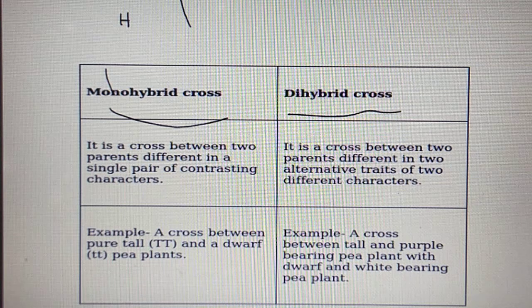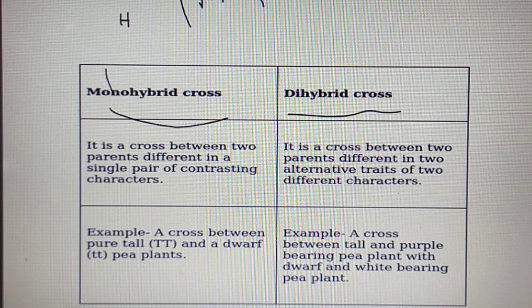So 2 parents are here, and we are crossing these 2 parents. These two parents are different in only one pair of characters. For example, they may be different in height, or in seed color, or in pod color or pod shape, or flower position. Only one difference is present between these two parents. So we are crossing these two parents, which differ in only one pair of characters. That we call a monohybrid cross.